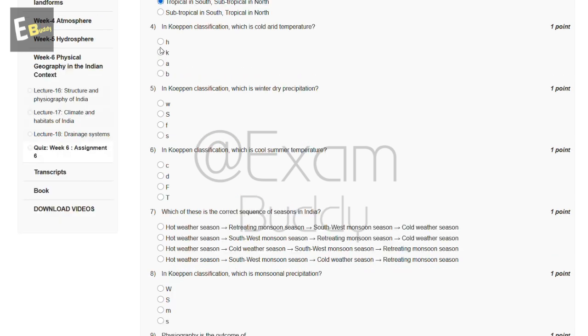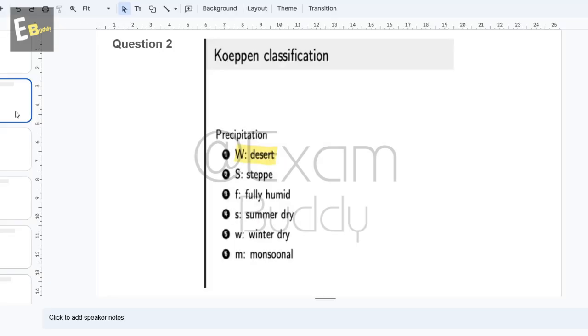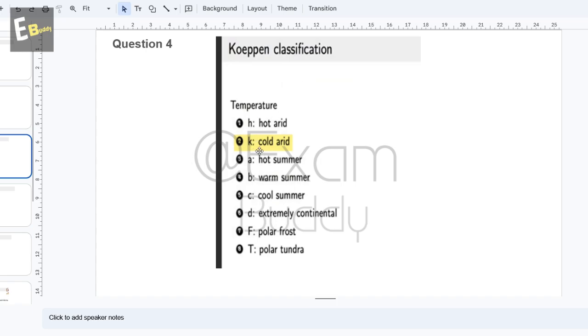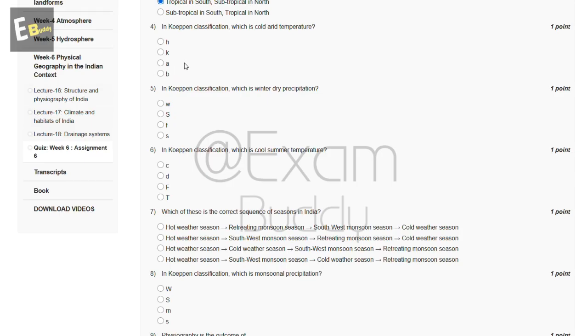Now the fourth question is: in Köppen classification, which is called arid temperature? H, K, A, B. Let's check the answer of our fourth question. Köppen classification K, cold arid. So the answer of our fourth question is B, K.